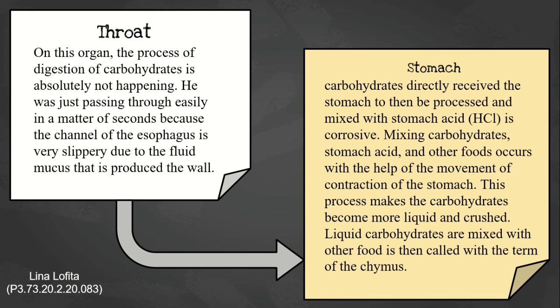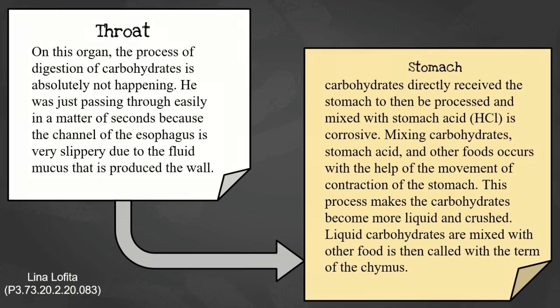The stomach. Carbohydrates enter the stomach to then be processed and mixed with stomach acid. HCl is corrosive. Mixing of carbohydrates, stomach acid, and other foods occurs with the help of the contraction movements of the stomach. This process makes the carbohydrates become more liquid and crushed. Liquid carbohydrates are mixed with other foods and then coated with mucus.